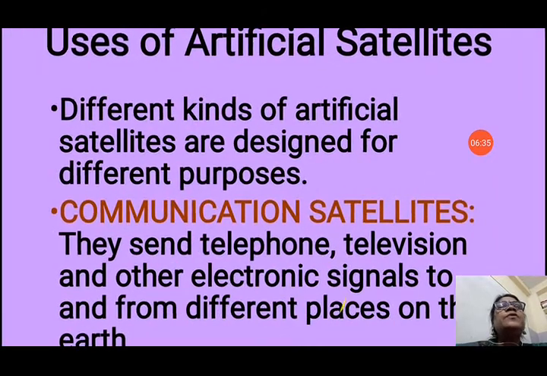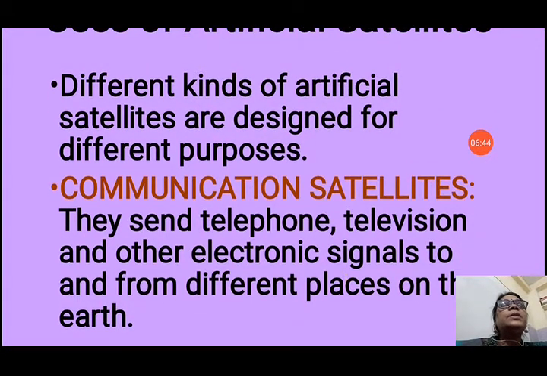Now, uses of artificial satellites. There are different types of artificial satellites, and according to the name it is given, it is their use. Different kinds of artificial satellites are designed for different purposes.